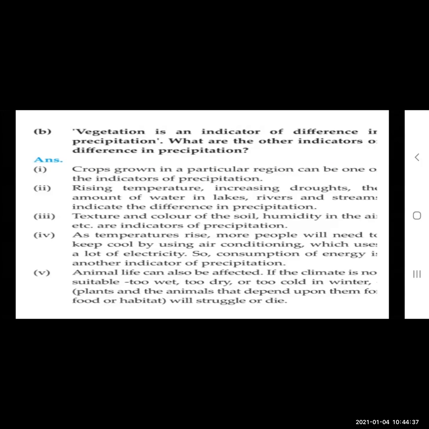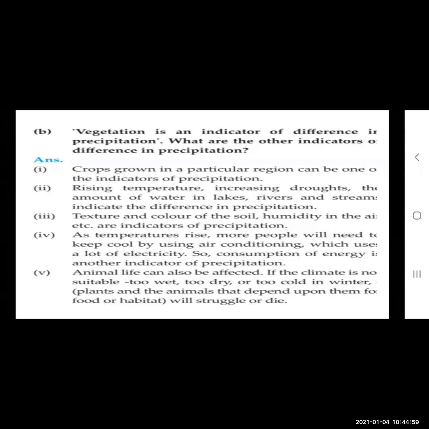As the temperature rises, more people will need to keep cool by using air conditioning, which uses a lot of electricity. The consumption of energy is another indicator of precipitation. Yes, this is also a very good example. As the temperature is increasing, people will start using the air conditioner and all. Electricity will be needed more. So energy consumption is also one of the indicators of precipitation.